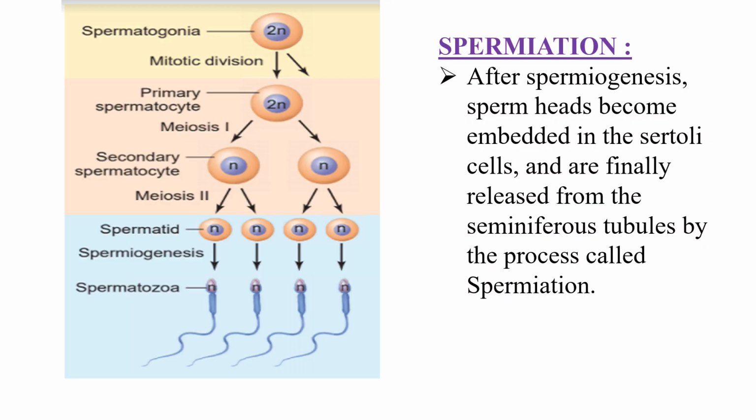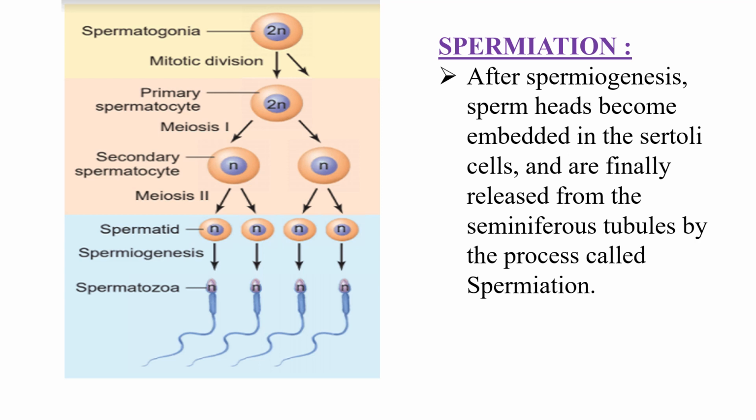This is the pictorial representation of spermatogenesis. The initial immature stage, spermatogonia, has diploid chromosomes, 2n. After the mitotic division, the primary spermatocyte is formed. It is also diploid, and it divides into n haploid cells through meiosis 1, forming secondary spermatocytes.